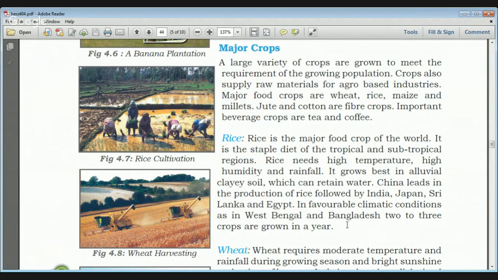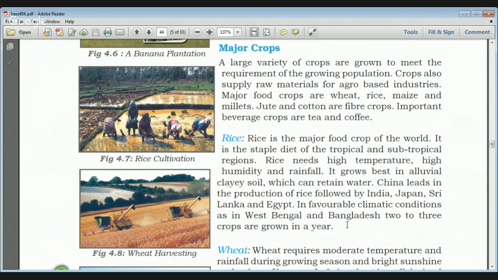China leads in the production of rice. The largest producer of rice is China, and India is the second largest. But recently news came that India has become the largest exporter of rice in the world. So export-wise, India is first, and production-wise, China is first.